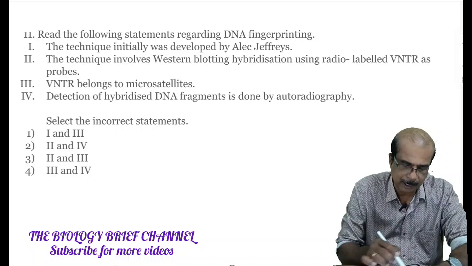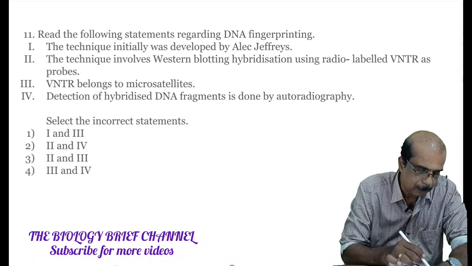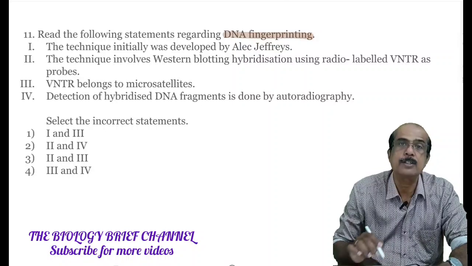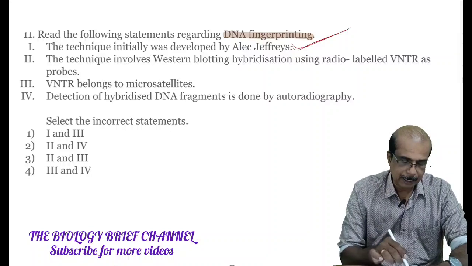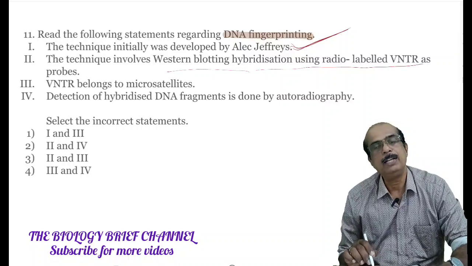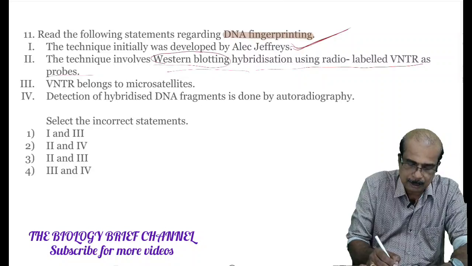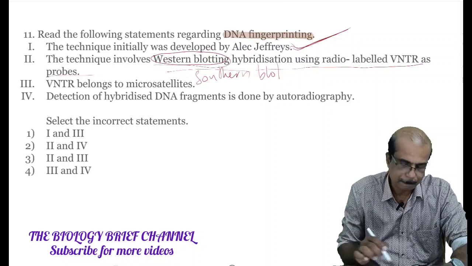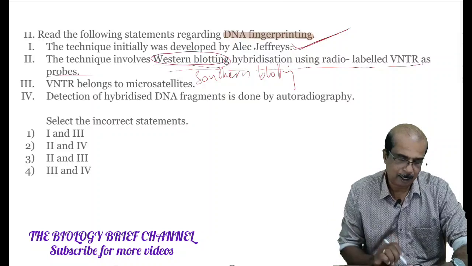Read the following statements regarding DNA fingerprinting. Here the statements are given regarding DNA fingerprinting. First one, the technique initially was developed by Alec Jeffreys. Correct statement. Alec Jeffreys developed DNA fingerprinting initially. The technique involves Western blotting hybridization using radio-labeled VNTR as probes. For the identification of DNA segments, Western blotting is not used. Here, Southern blotting is used. So the statement is a wrong one. You have to add Southern blotting to make the statement correct. As such, it is a wrong one.